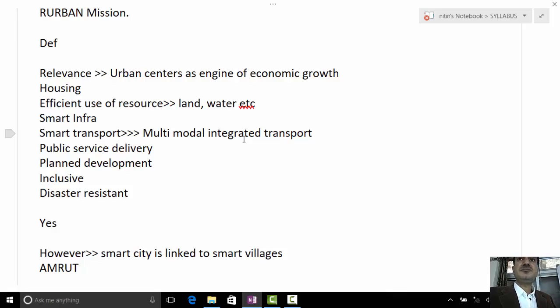Moreover, once villages are smart, it means people are also smart. Rural people are also smart. So what will happen? They will have better civic sense. Once village people have better civic sense and come to cities, they won't go for open defecation in cities, they won't put garbage here and there. Take a different example: when a village is not smart and people have the habit of open defecation and no sense of keeping their environment and surroundings clean, then they will do the same thing in cities as well.